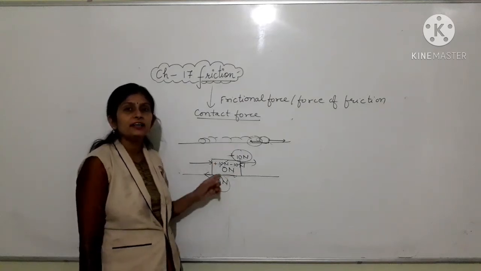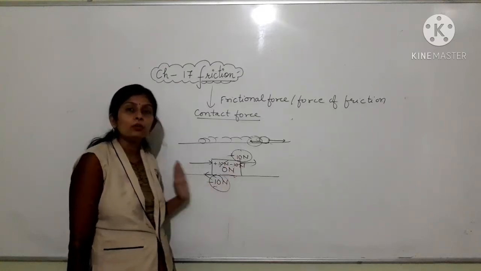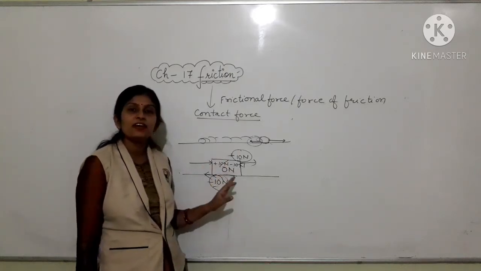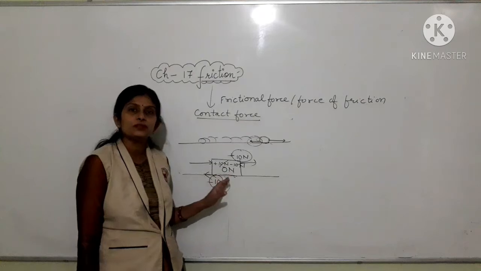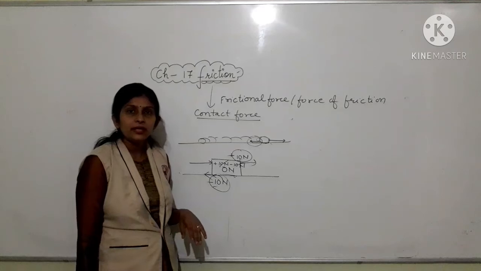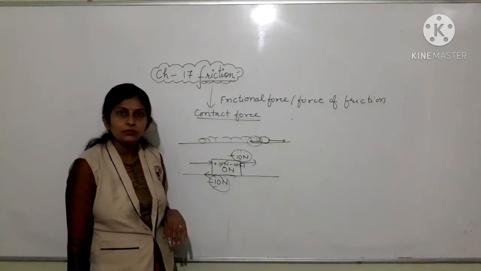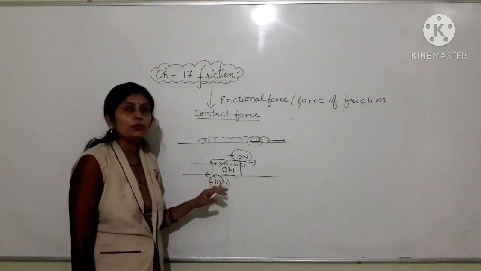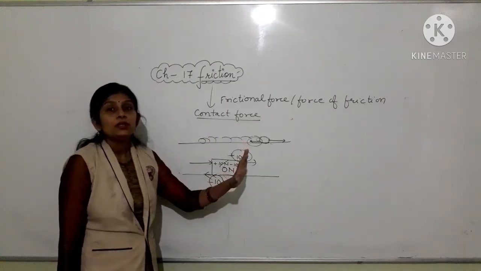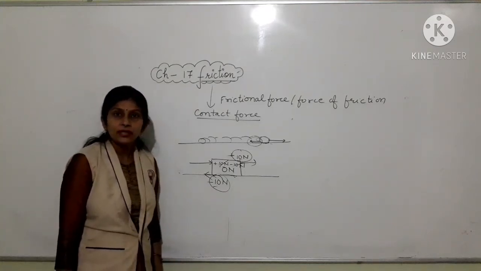So the net resultant force on the object is 0, because two equal and opposite forces are acting on the same object, so they cancel, nullify each other. So the net resultant force is 0, which brings no change in the object in terms of state, direction or speed. Understood? And if you want to move this object, then you have to apply a force more than the frictional force.